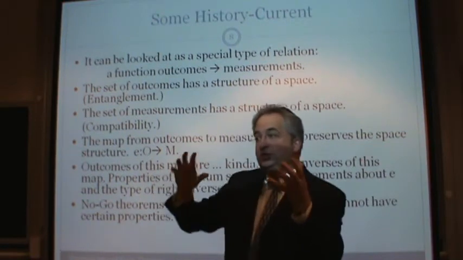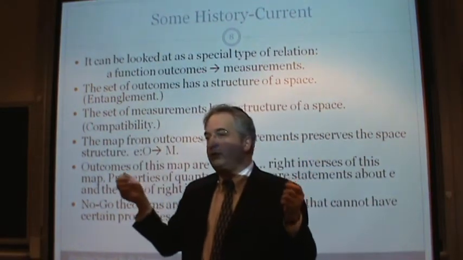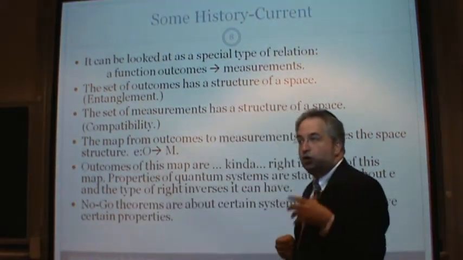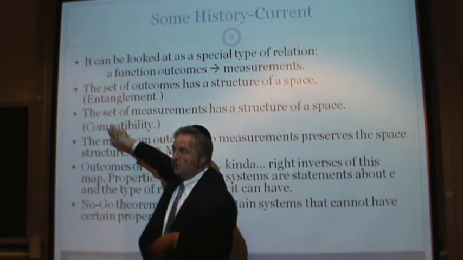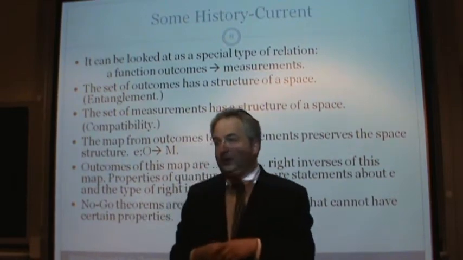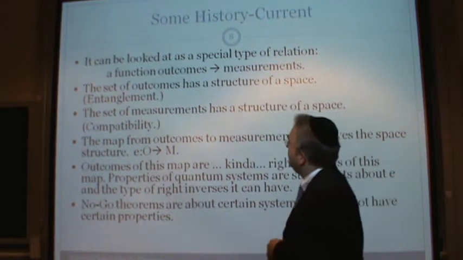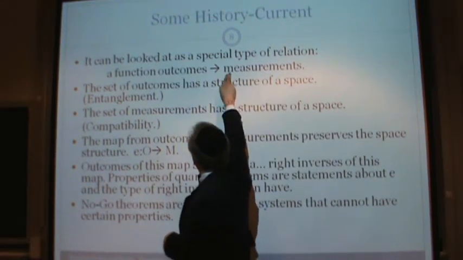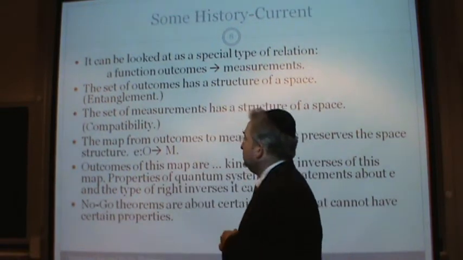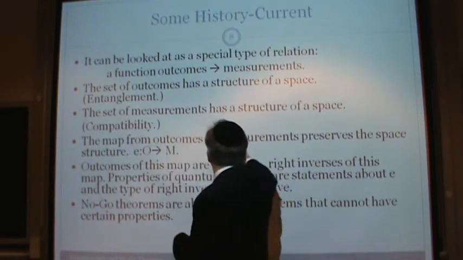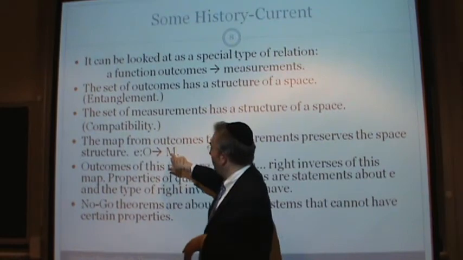It's not just that one outcome happens here and one outcome happens there. There is whether or not two outcomes are related to each other, whether or not two outcomes can occur at the same time, can co-occur. In contrast, the space of measurements, that's where the weird thing happens about Heisenberg's uncertainty principle, that compatibility. The set of measurements has the structure of a space also. And so we're interested in this map from outcomes to measurements, but each one has a certain space, and we're going to see the relationship between these two things. The map from the outcomes to measurements preserves the space structure. So we want some map from O, outcomes, to M, measurements.